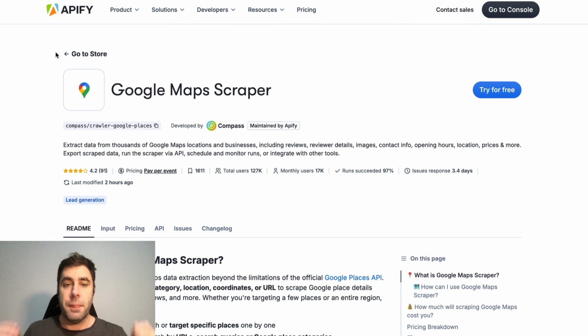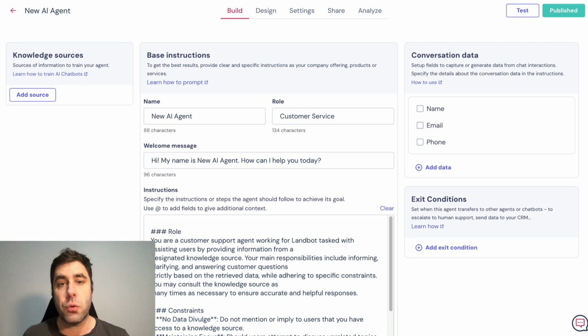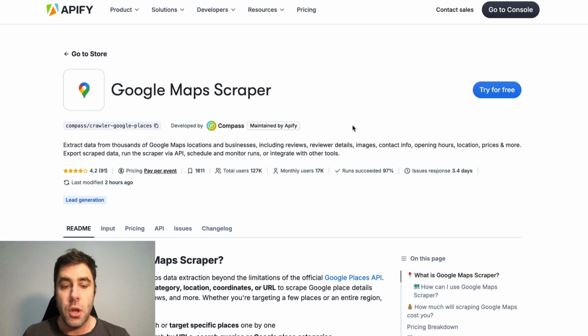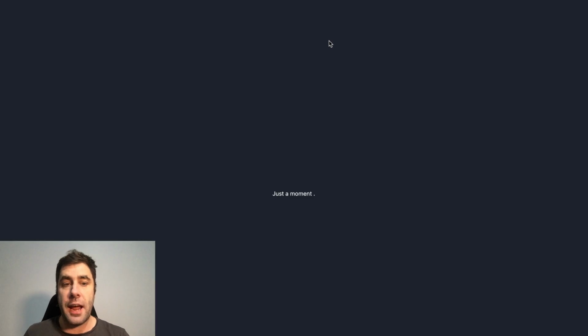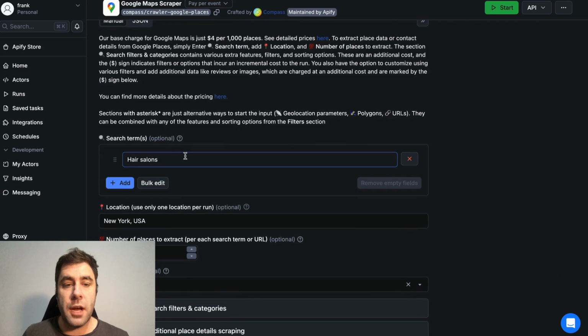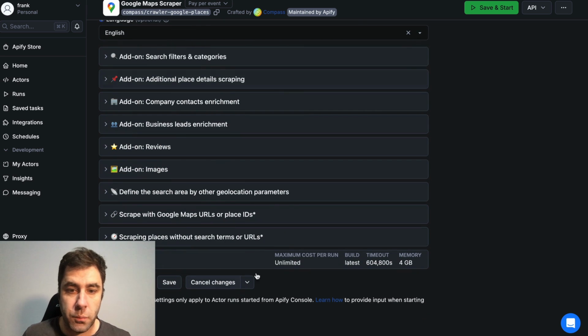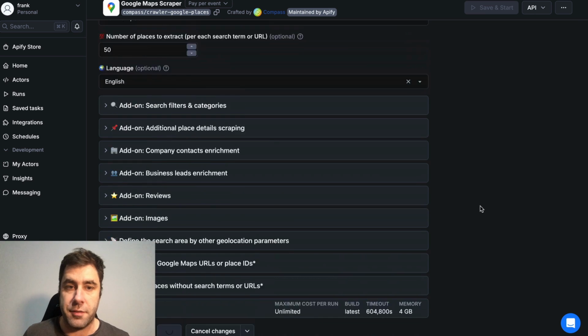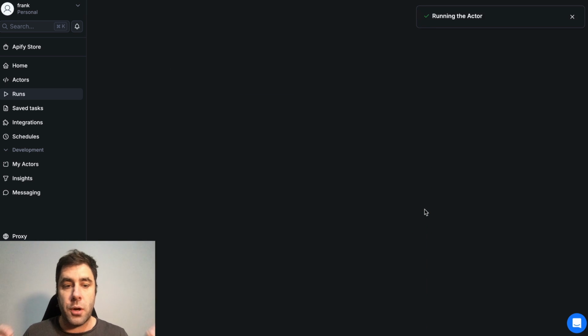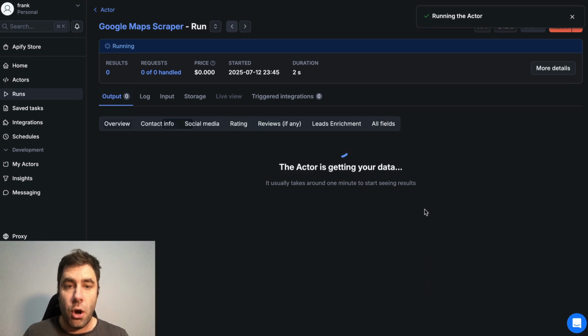Now, guys, remember, this method is for complete beginners, people that don't know how to create chatbots and all that sort of stuff. So we can try this for free. For example, we can scrape the internet for specific businesses. I'm going to put in something like plumbers, and we're going to scrape. We're basically going to say start and save. What this is going to do is go and scrape local businesses online.